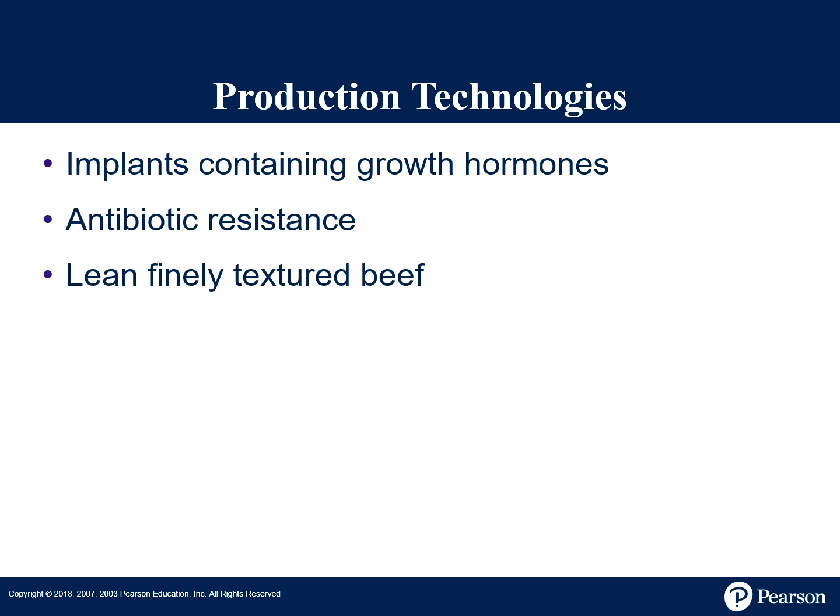Production technology has impacted consumers' perceptions in the beef market. These include growth hormone implants, which could be used to improve efficiency but spark controversy, and antibiotic use, because there is concern over antibiotic resistance in humans after eating meat from animals that were previously given antibiotics. There is also lean, finely textured beef, which is sometimes referred to as pink slime. The public is concerned about these practices, and it will influence their demand and the marketing of a product.